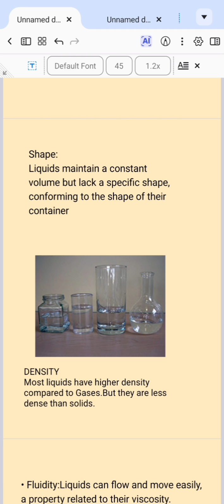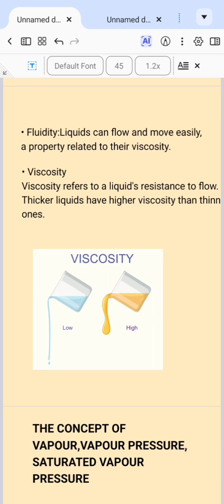So liquids generally have high density. They do not have a specific shape, they have volume but no specific shape. Now, liquids can also flow and move easily, as stated earlier, because they are made up of particles which are held by weak bonds, and this fluidity is a property related to their viscosity.